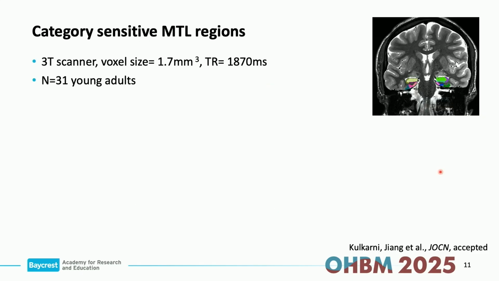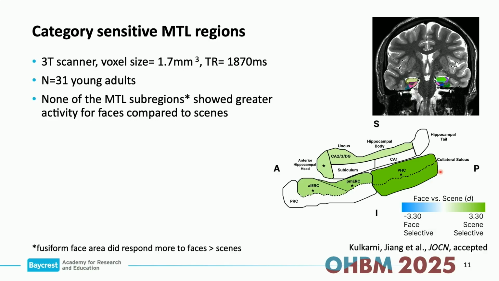And we conducted high-resolution functional neuroimaging of the medial temporal lobe, where we collected 1.7 millimeter isotropic voxels. We scanned 31 young adults on a 3T scanner. And before they did the associative inference task, they performed a run where they simply performed a one-back task with scenes, objects, and faces.